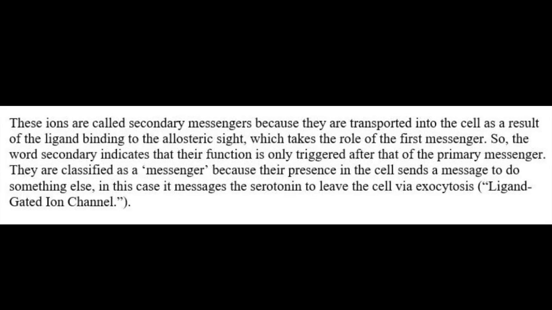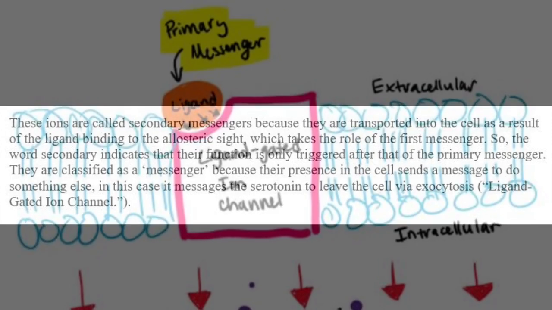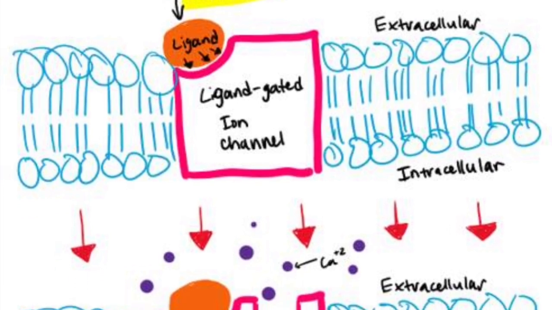These ions are called secondary messengers because they are transported into the cell as a result of the ligand binding to the allosteric site, which takes the role of the first messenger. So, the word secondary indicates that their function is only triggered after that of the primary messenger. They are classified as a messenger because their presence in the cell sends a message to do something else. In this case, it messages the serotonin to leave the cell via exocytosis, in a ligand-gated ion channel.